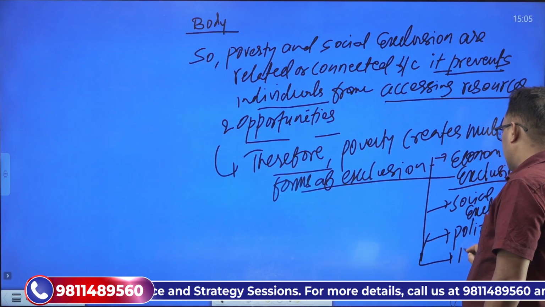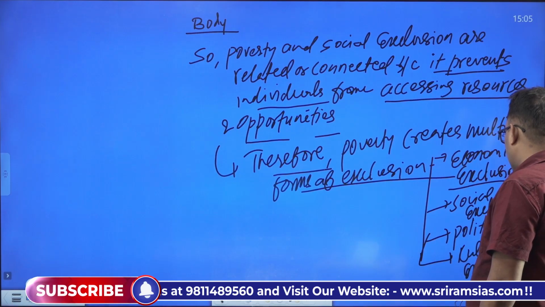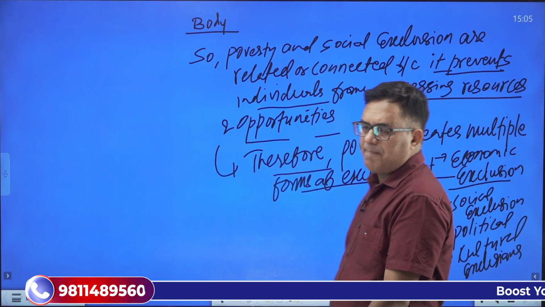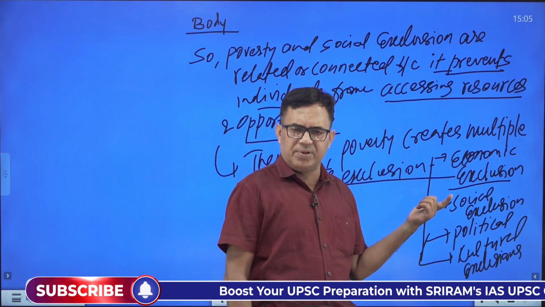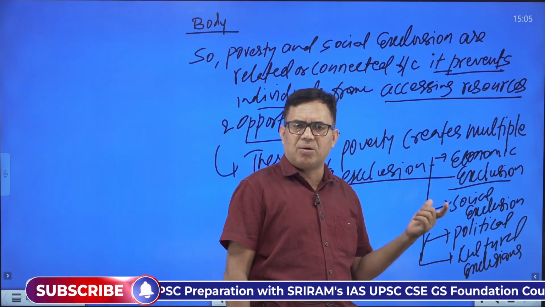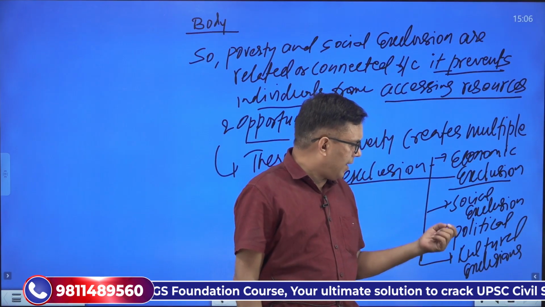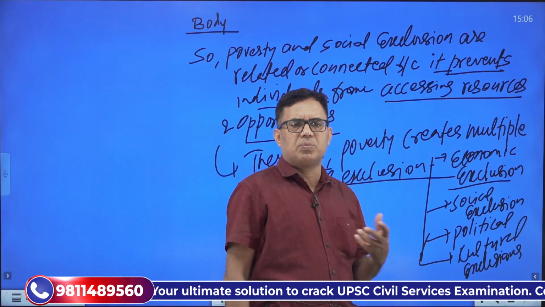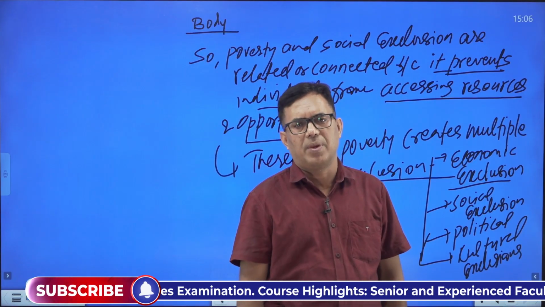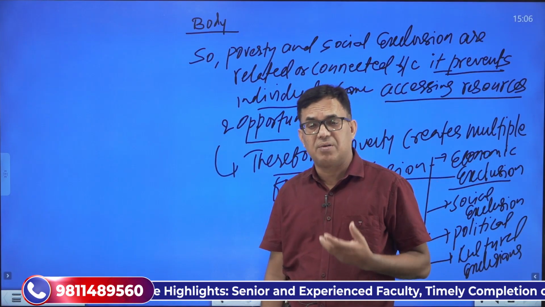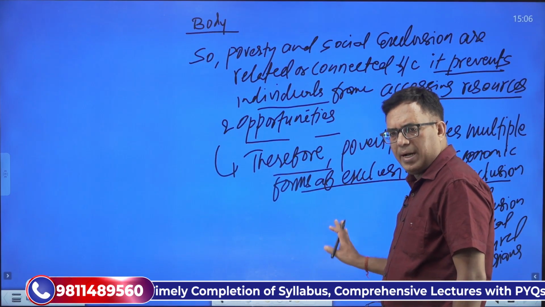Then we can say cultural exclusion, right? Poverty involves multiple forms of exclusion. Poverty creates economic exclusion, lack of resources; social exclusion, lack of participation and social marginalization; political exclusion, the power exclusion, not being able to participate in the larger democratic process; and then cultural exclusion, where people are not able to participate effectively in the culture of the society. So cultural capital is very poor. Now, this is the idea you have mentioned.